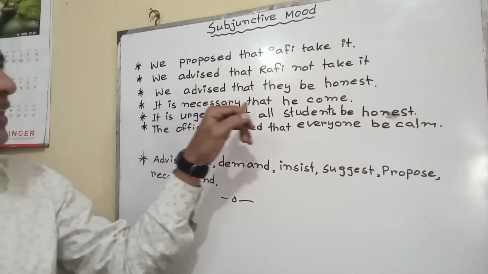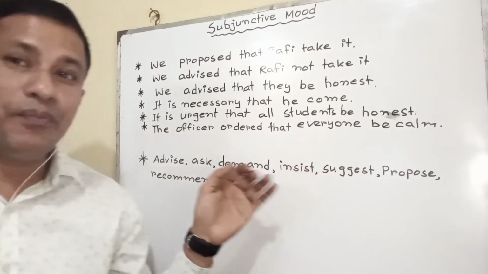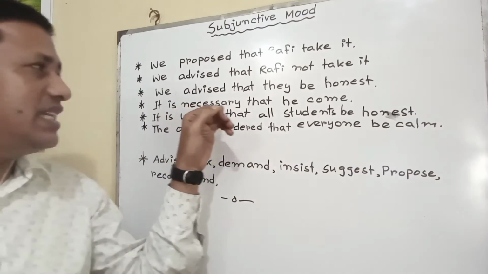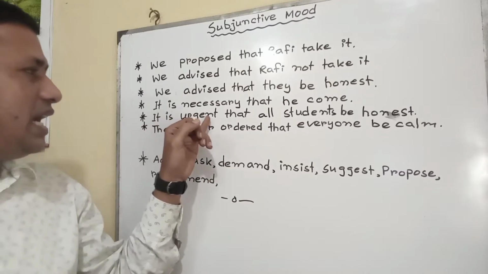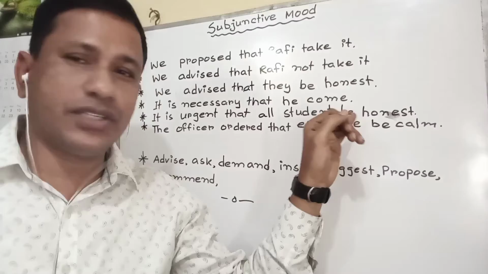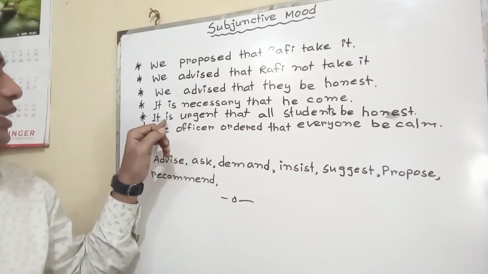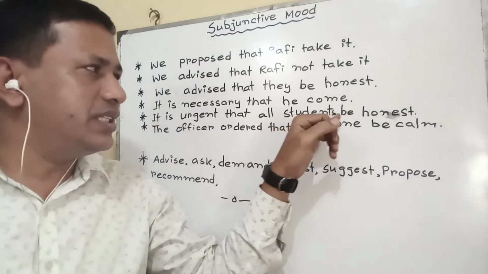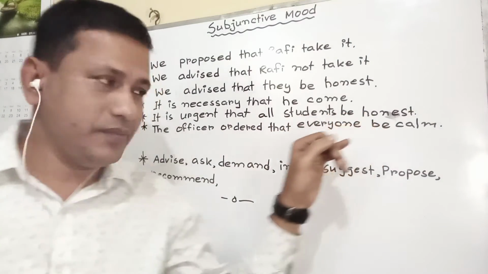Then it is necessary that he come. Generally, we think that he should come or he comes. But in the appropriate way, it is necessary that he come. It is urgent that all students be honest. In a general sense, it would be are honest, will be, or should be. But here it is urgent that all students be honest. Absolutely right, that is subjunctive mode.